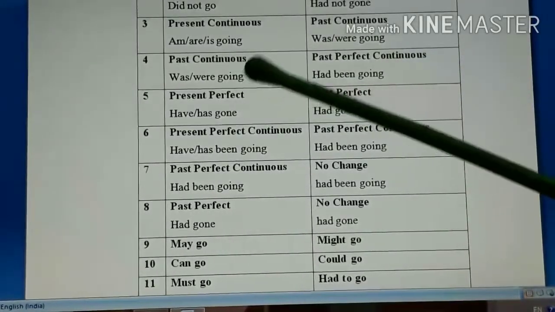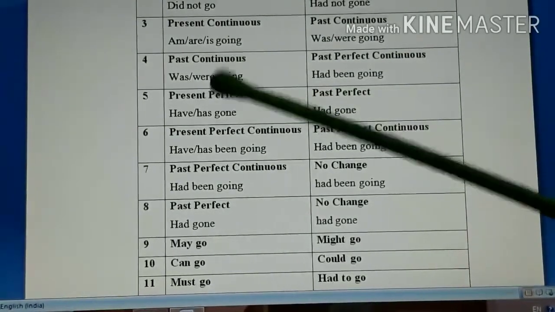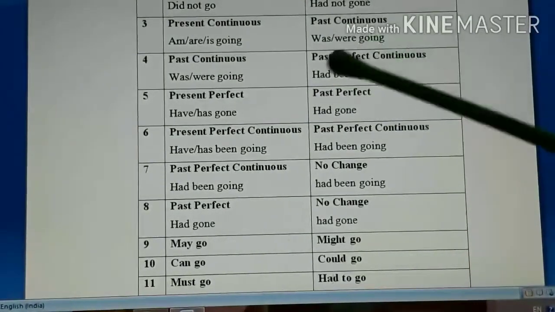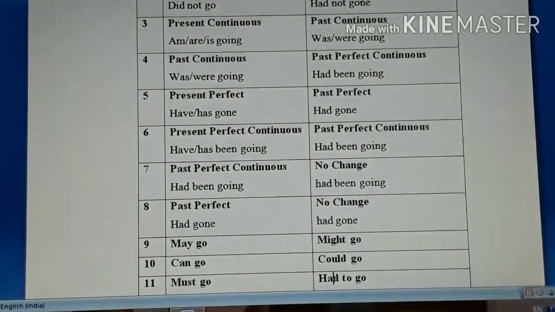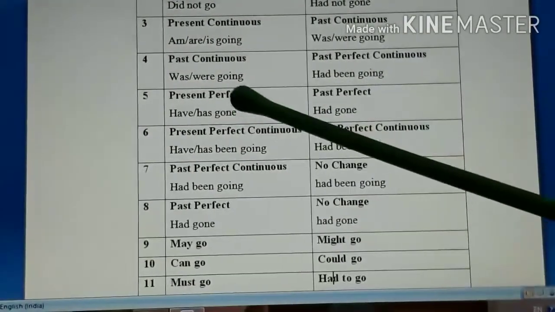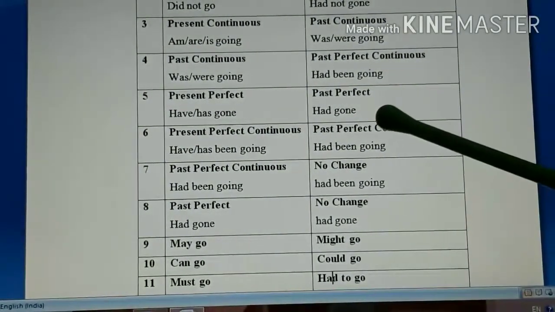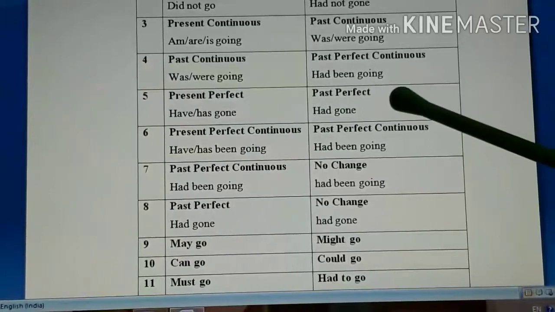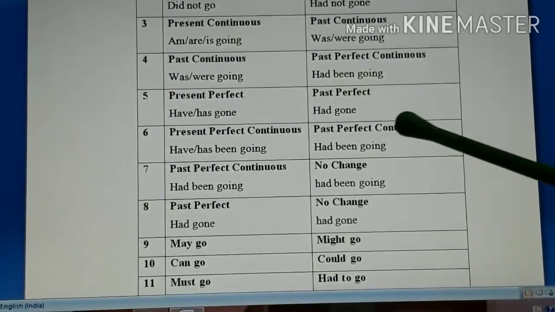Then past continuous tense, if it is given in direct speech, was going, were going, that will become had been going. So was and were should be replaced with had been. Going remains same. Then present perfect tense, have gone or has gone, that will become had gone. Okay. Present perfect will become past perfect.